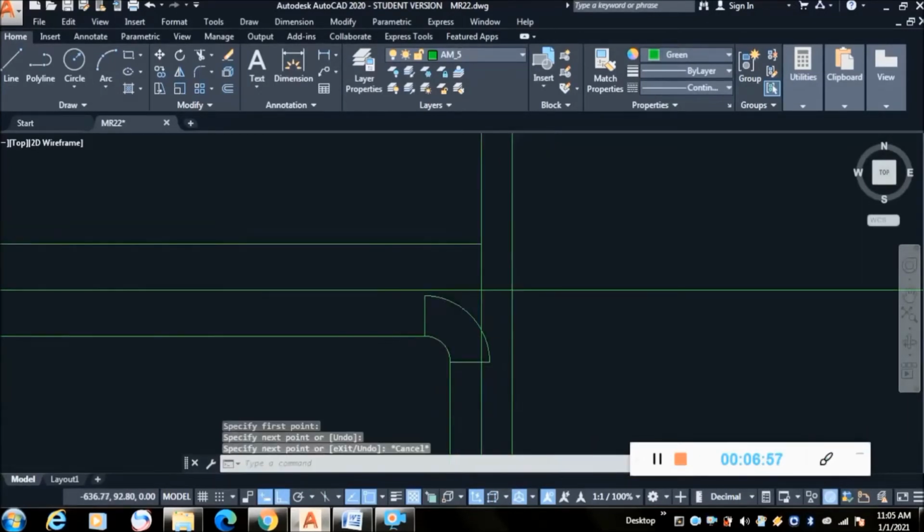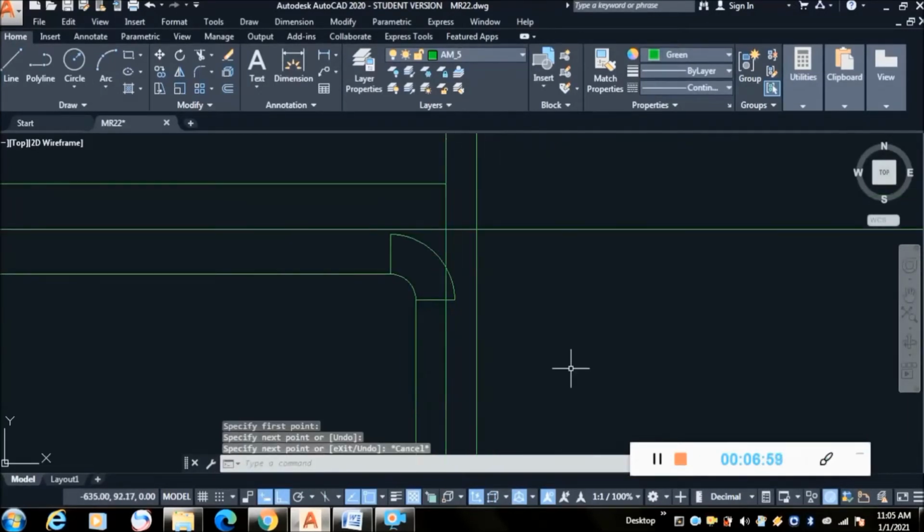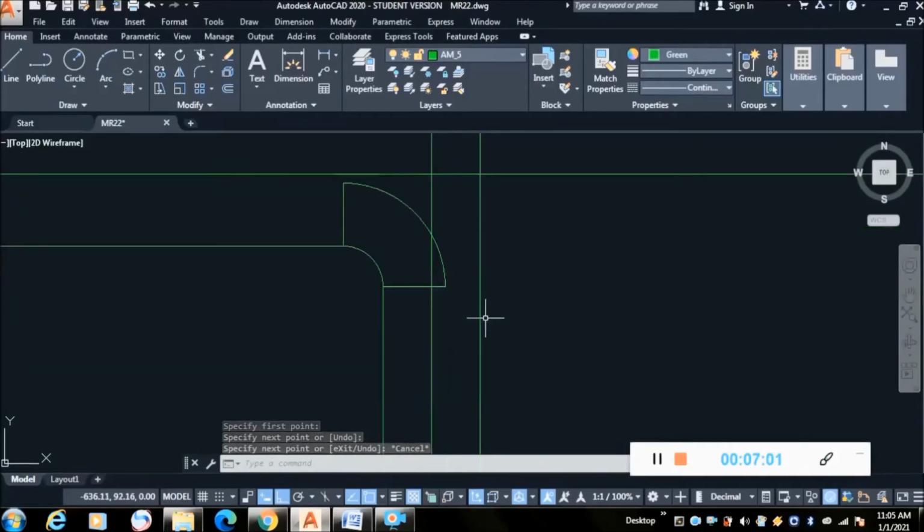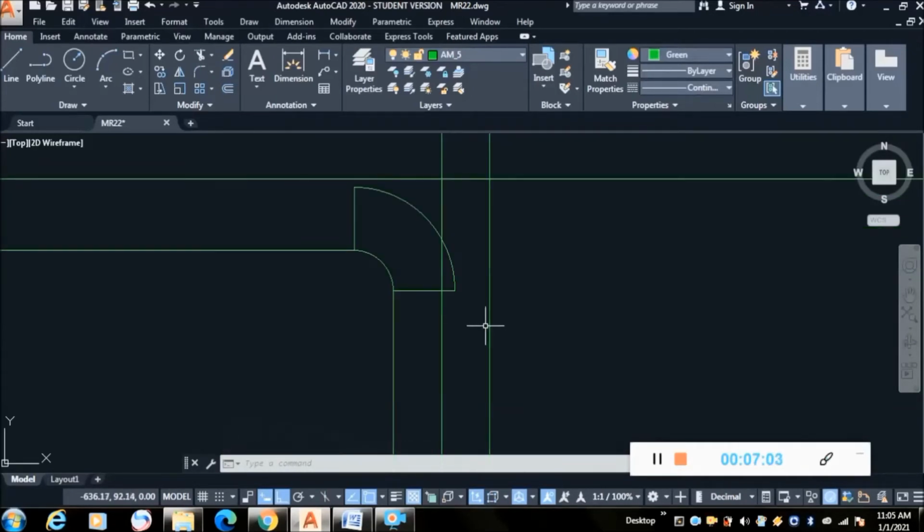So we will create a reducer here. For creating the reducer, you have to take 1 foot below this, the length of the reducer. So I will take the offset 0.3048, that is 1 foot.